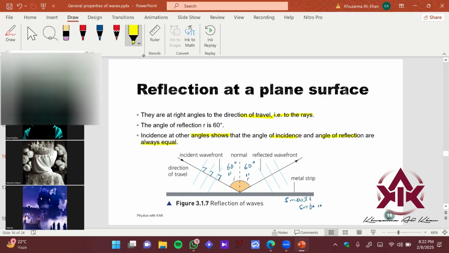So you might be asked to draw diagrams in your exams. They might ask you to draw a reflection of wave scenario. So you have to make sure that you have wavefronts and you have rays which are perpendicular to the wavefronts, right? And you should also have a normal in your diagram, and everything which is displayed over here. You would have to make sure that the angles are approximately the same. Since you're drawing randomly, just make sure that it is pretty close to each other. You might use a protractor if you want to, but if they say just sketch, then it can be a rough sketch, right?